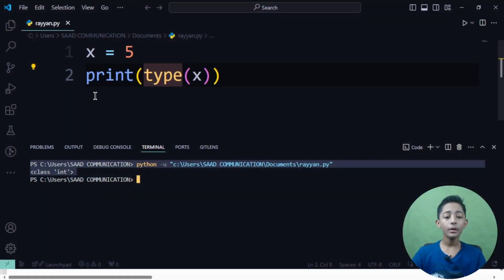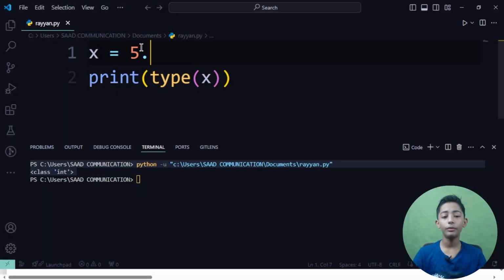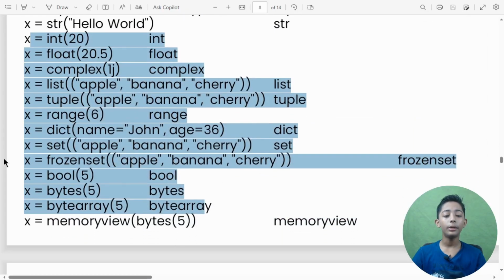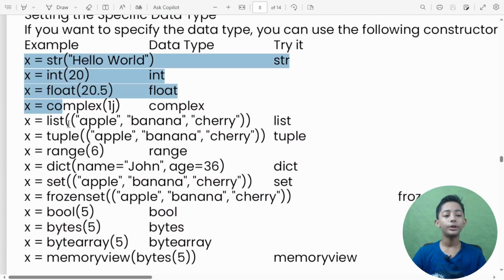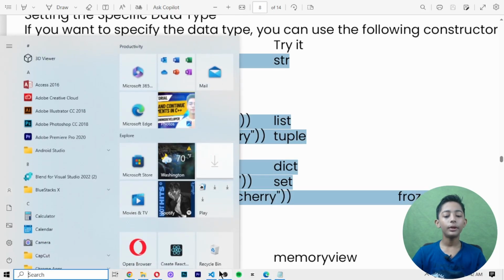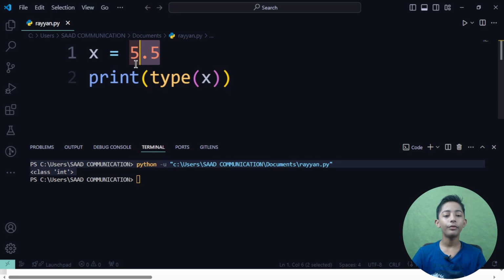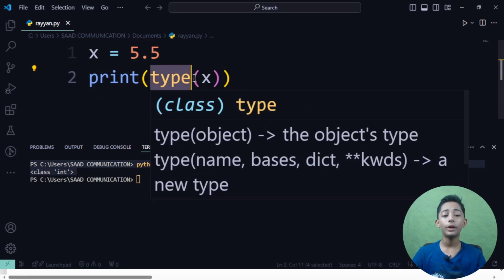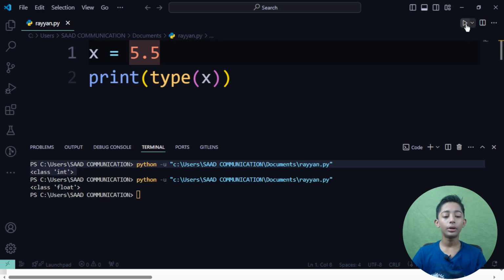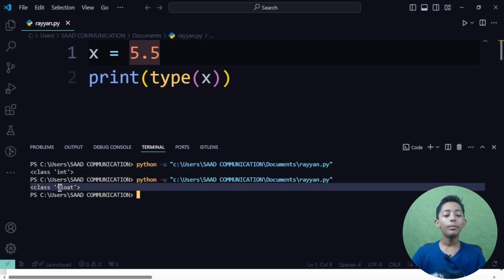Now if I write here 5.5, what will it be called? That's why you must know all these things which I am telling you. If someone says I write here 5.5, and in the second line I say to Python, please tell me the type of x, it says float. Why did it say float? Because I wrote a dot here. I defined a decimal. That's why it gave me float.